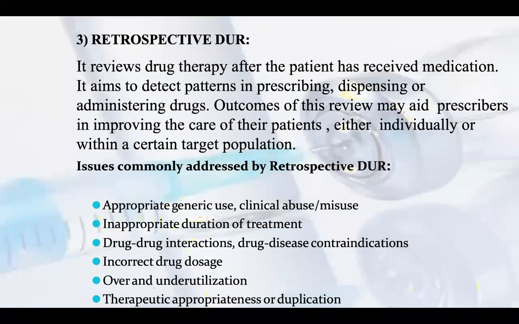Drug interactions must be assessed. Then drug-disease contraindication, they have to assess. Incorrect drug dosage, they have to review. Over- and under-utilization, they have to review. And therapeutic appropriateness or duplication, if there is any, they have to review in retrospective drug use review.